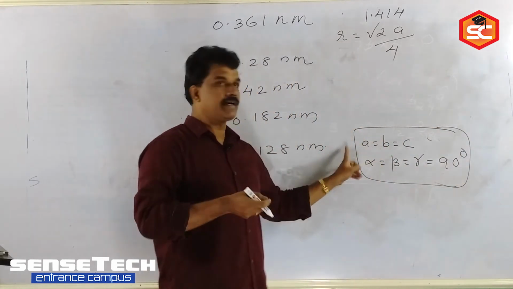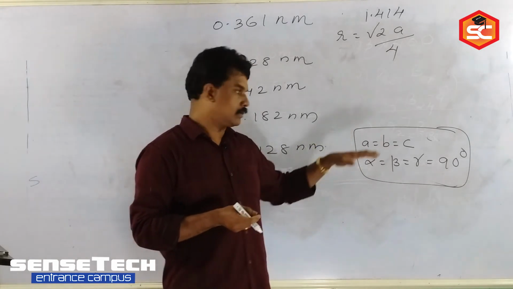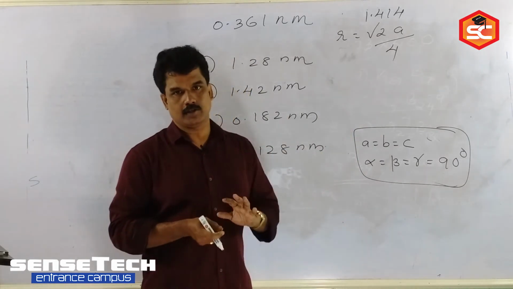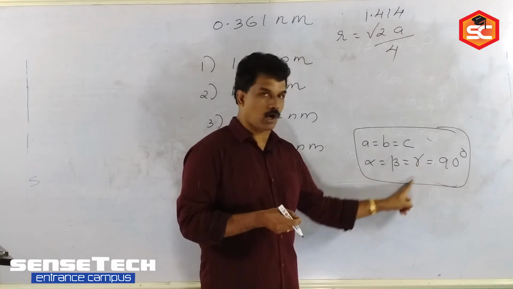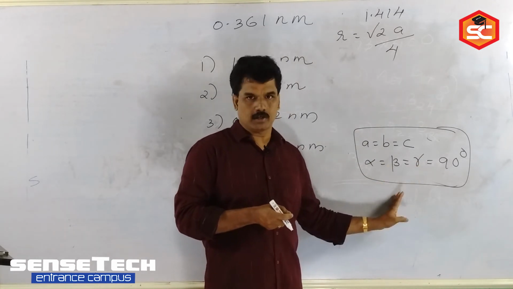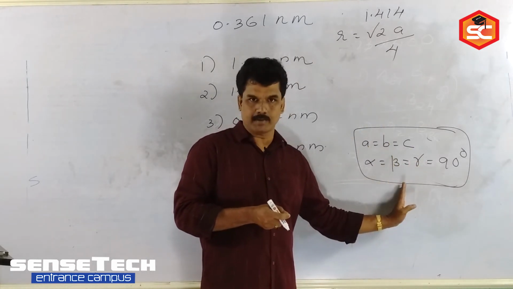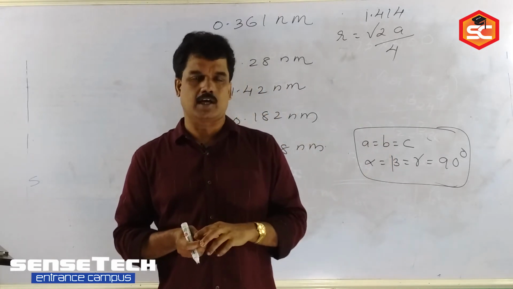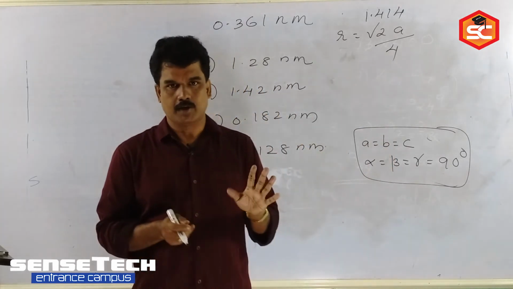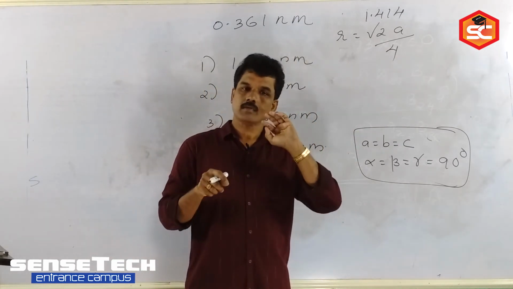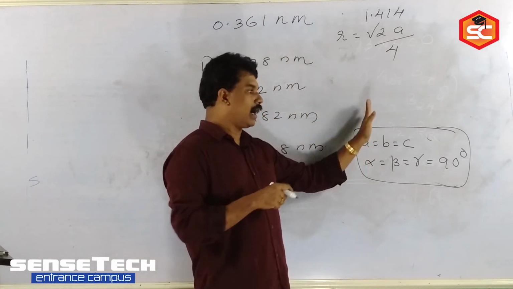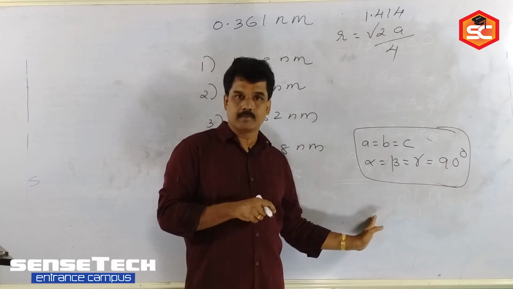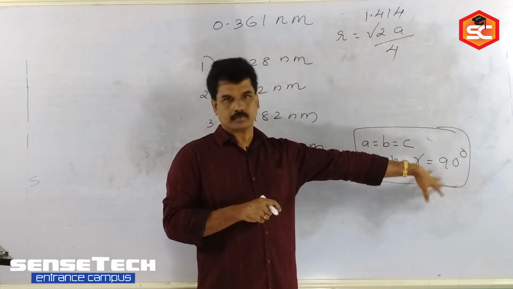If any one dimension changes, then the structure will change. Total how many dimensions are there? 6. By changing these 6 dimensions, total 7 crystal systems are there. So in the table, you have to learn by heart all the 7 crystal system names and their examples.